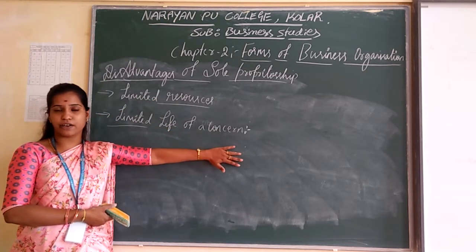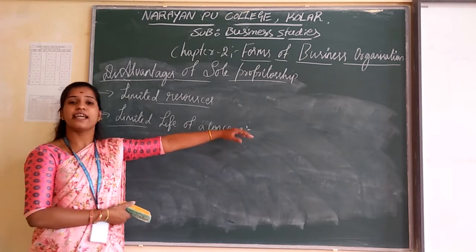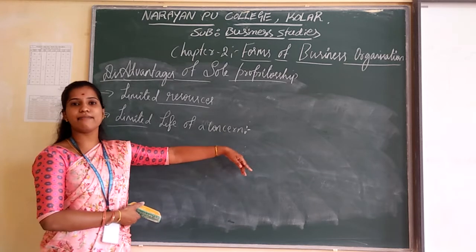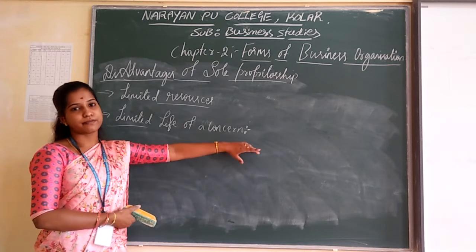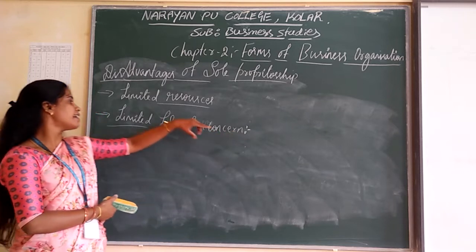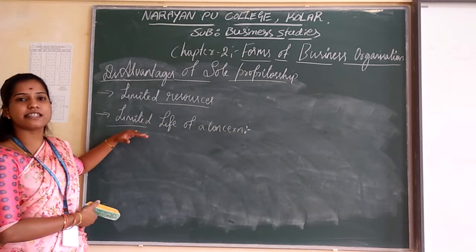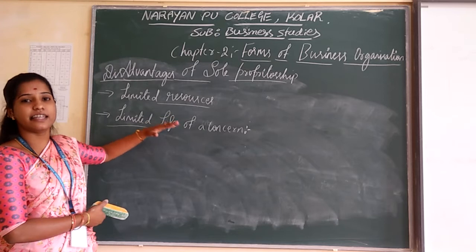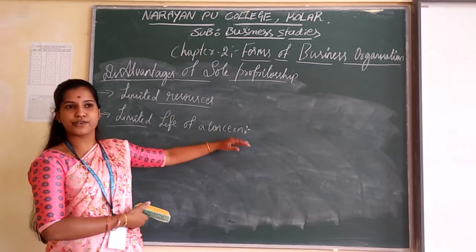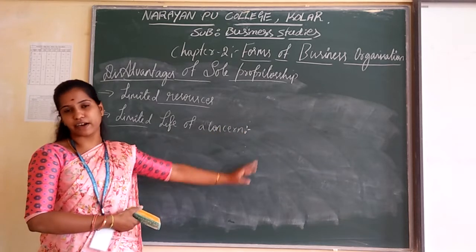So lack of continuity, why may it arise? In case of the sole proprietor's death or insanity or any mental disaster happening to a sole proprietor, in those cases the business concern's life will be limited. That is known as limited life of a concern. It is also called a lack of continuity.